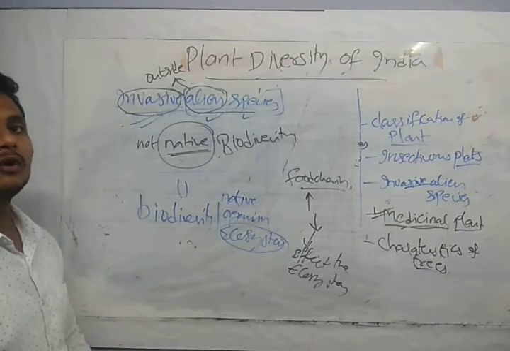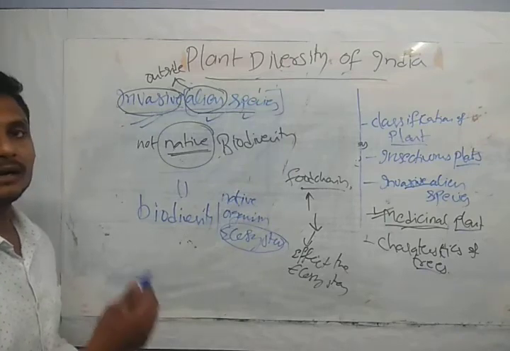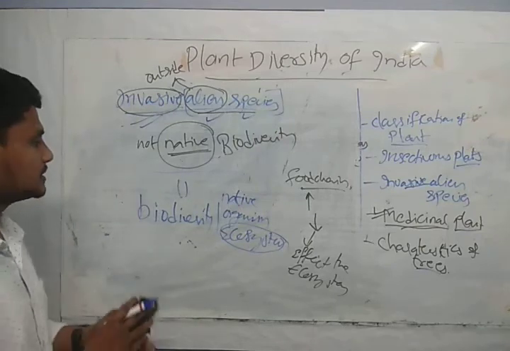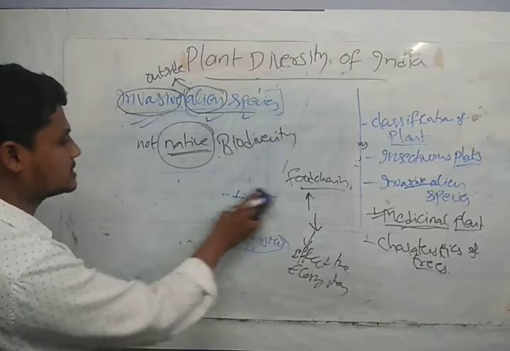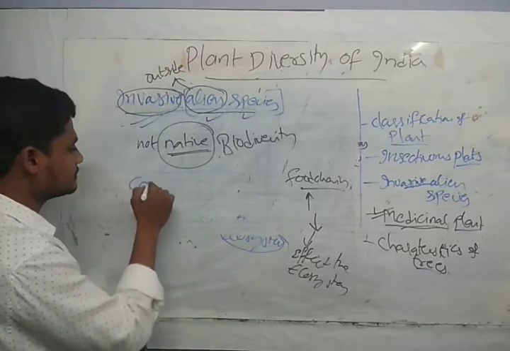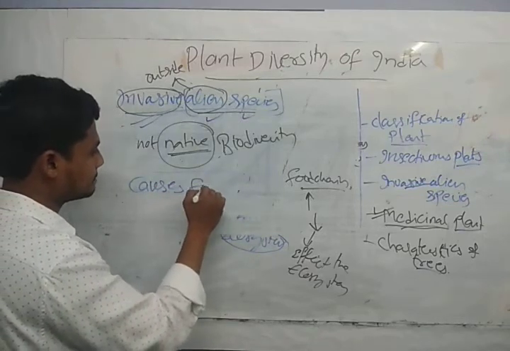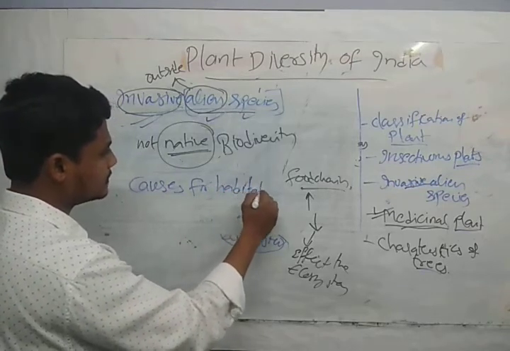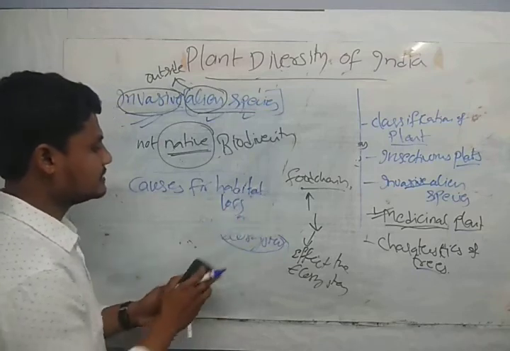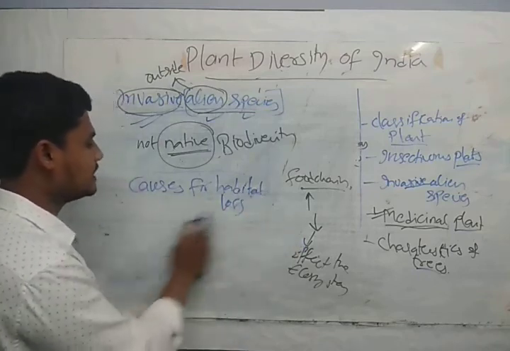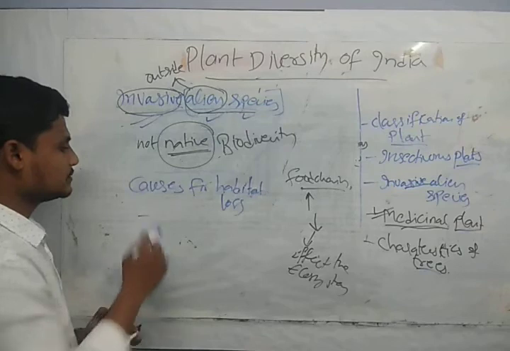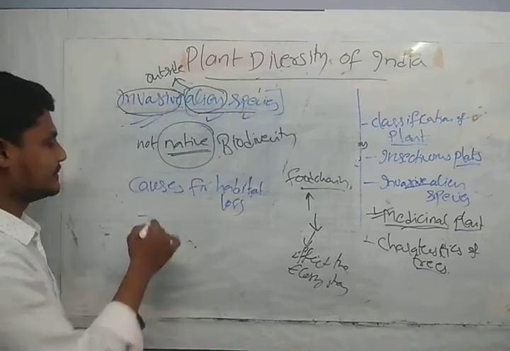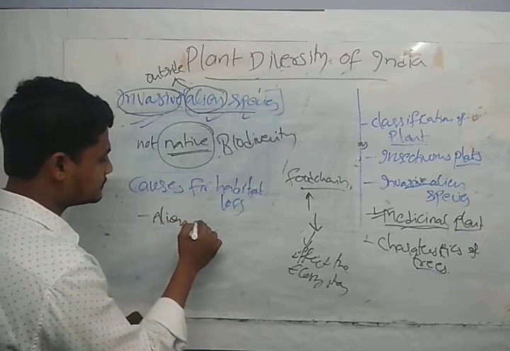Okay, so now we will see the causes for habitat loss. If you see the causes for habitat loss, we have many causes, guys. The first and foremost is that alien species are affecting our species.